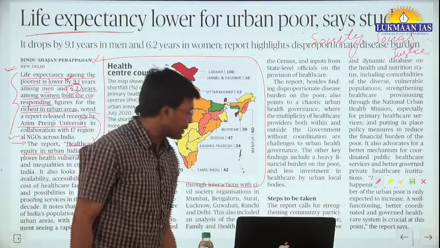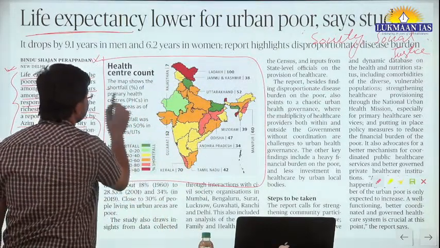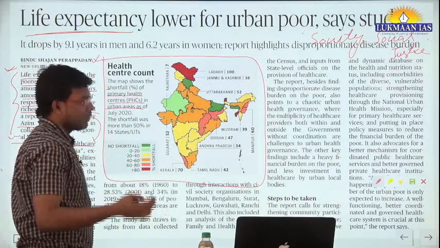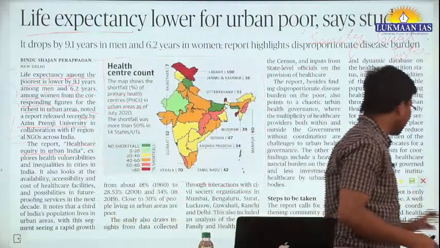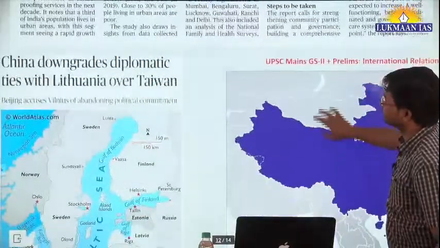I have told you the crux of the report. They talk about the shortfall in the percentage of primary healthcare centers in urban areas. They talk about the gap in life expectancy between the rich and the poor in the urban areas and all. Okay. So this is a short article.